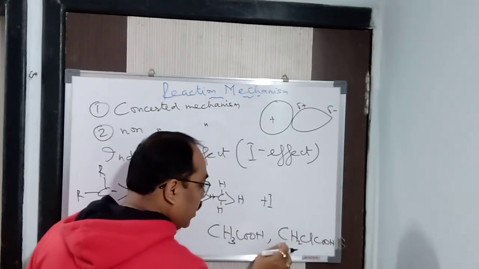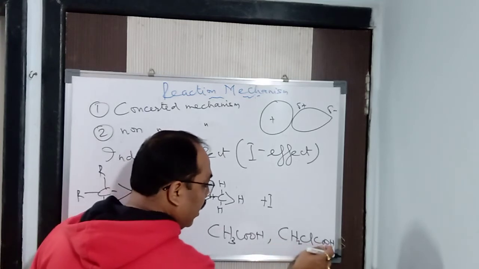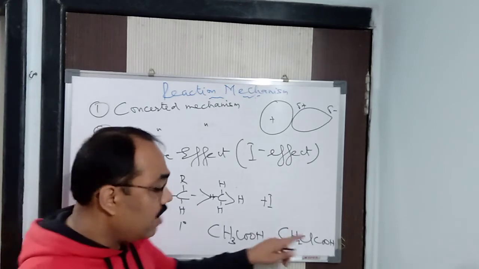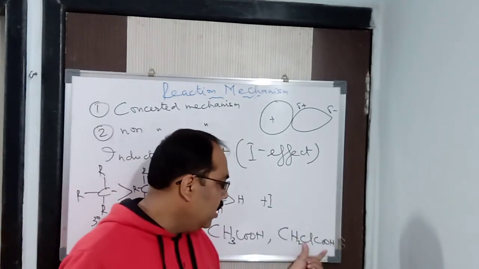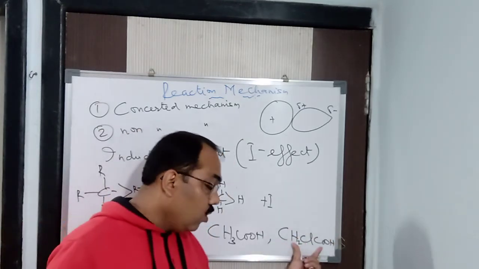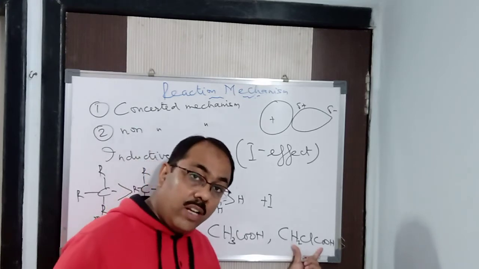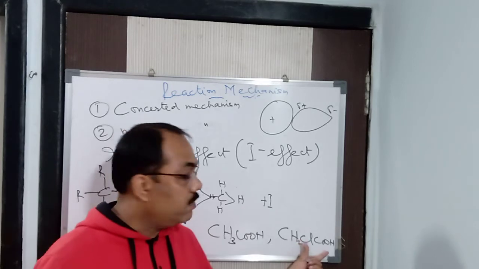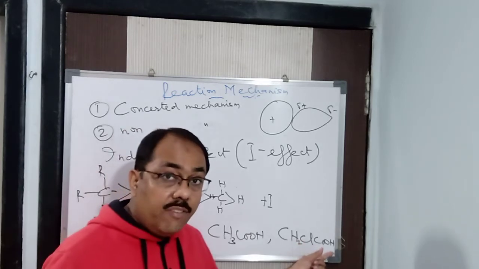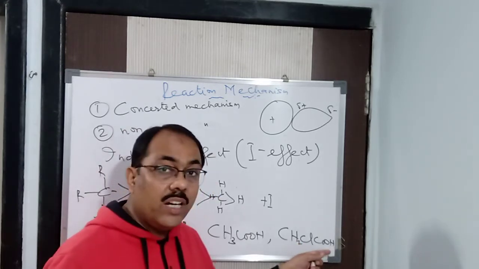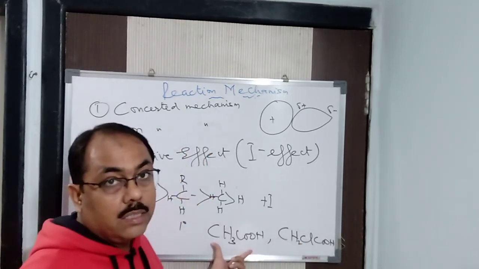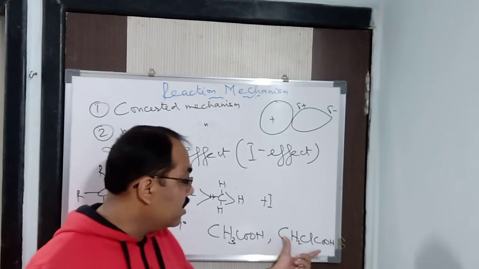It will pull the electrons more readily towards itself from oxygen, so the H plus ion will be more readily released from here than here. The cleavage of H plus ion takes place readily, meaning H plus ion is more readily released from chloroacetic acid than acetic acid. Got it? For that reason, this is more reactive than this.